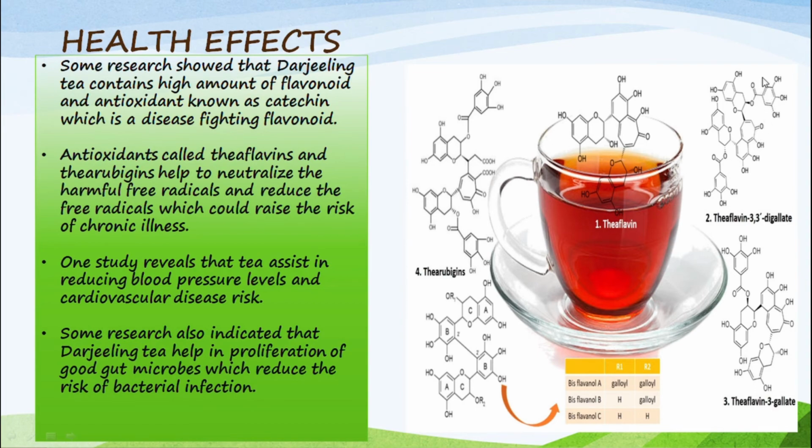Next, health effects of tea. Some research showed that Darjeeling tea contains a high amount of flavonoid and antioxidant known as catechin, which is a disease-fighting flavonoid. Antioxidants called theaflavins and thearubigins help to neutralize the harmful free radicals and reduce the free radicals which could raise the risk of chronic illness.